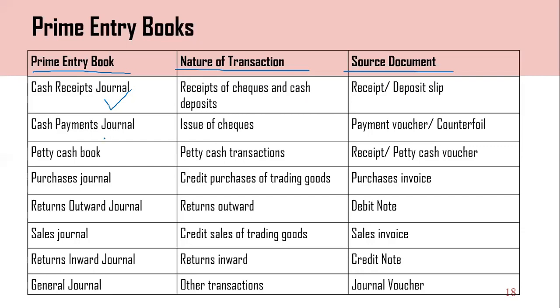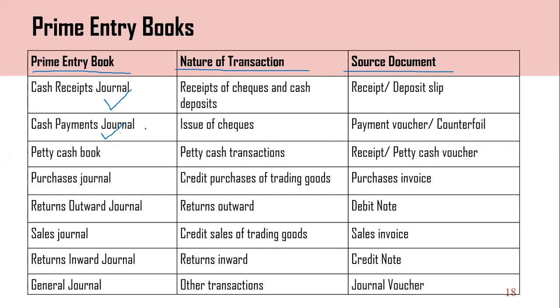So the second one, cash payment journal. If there are issues of checks, we record them in the cash payment journal. Payment vouchers and counterfoils we can use as source documents. Here we can use the payment voucher or the counterfoil of the check.